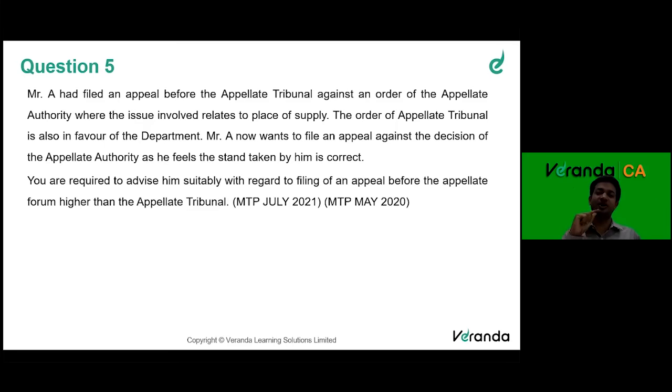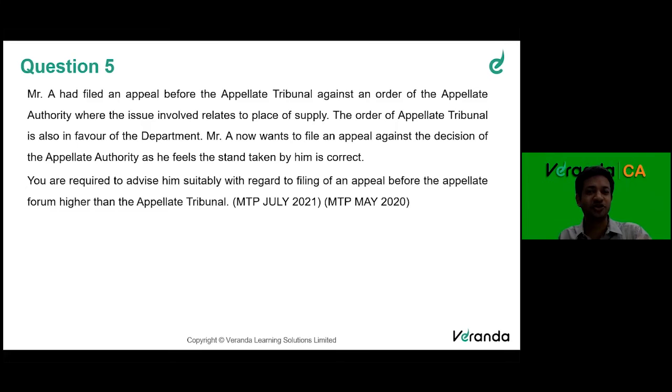But if a case is heard by a national bench or regional bench of the appellate tribunal, then it will go directly to the Supreme Court and not to the High Court, right? So this is one part of the provision. The next part is in section 109, appellate tribunal: any issue related to place of supply will be heard only by the national or regional bench. We have discussed why the national bench will hear place of supply issues. So a place of supply issue can be heard only by the national bench or regional bench, and any case heard by the national or regional bench will go directly to the Supreme Court.